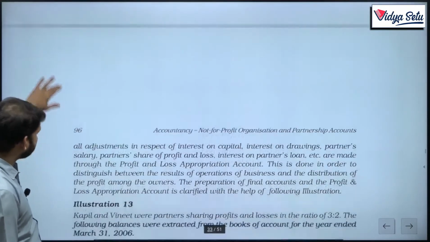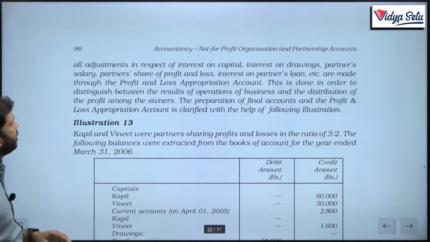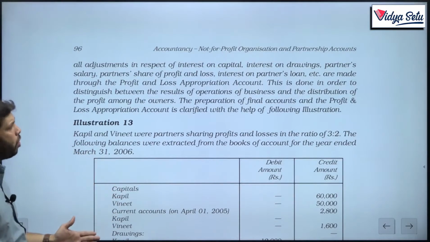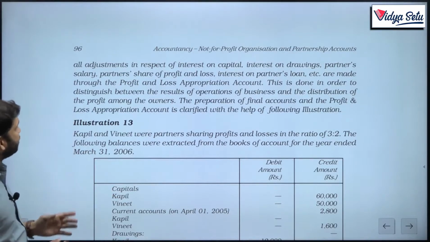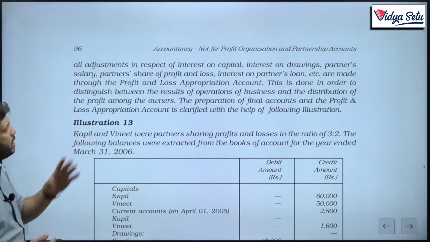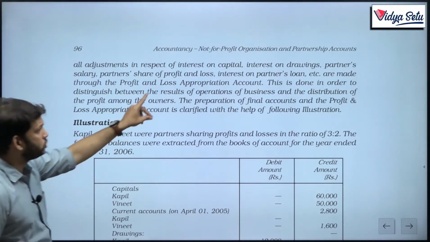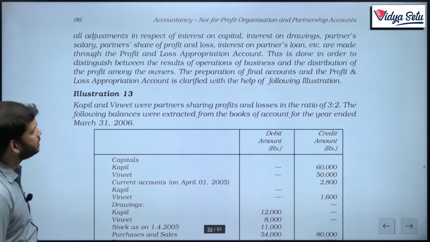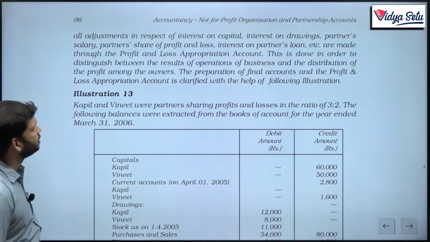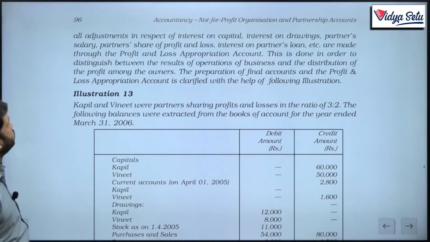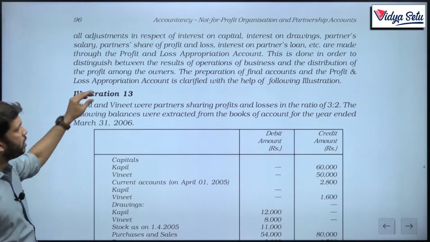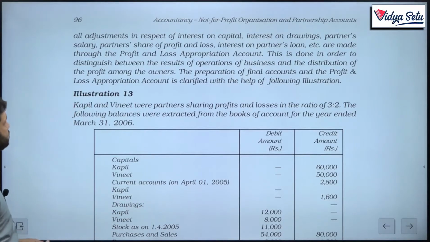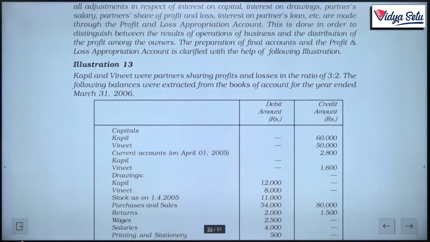As you know, all adjustments in respect of interest on capital, interest on drawings, partner's salary, partner's share of profit and loss, interest on partner's loan, I just told you this will not come here, are made through the P&L appropriation account. This is done in order to distinguish between results of operation of business and distribution of the profit among the owners. The preparation of final accounts and the profit and loss appropriation account is clarified with the help of the following illustration. Now, be very careful when we are doing this illustration.